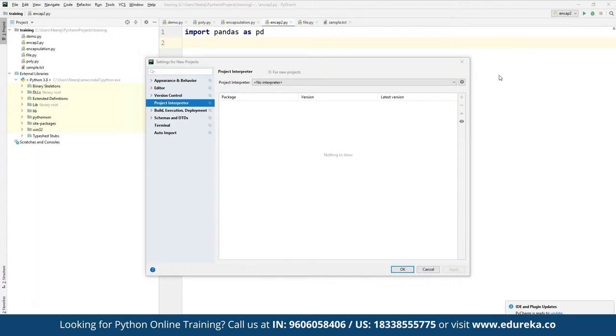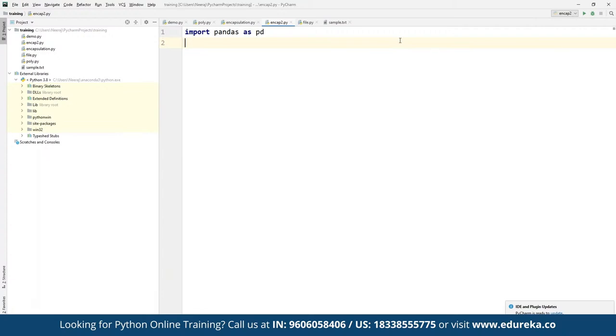In case we want to install more packages, we can click on plus, and we would be able to install any packages directly from there. Sometimes it takes a while for this list to be populated, but then we can make use of all the packages available. As you can see here, we have pip, and currently we're using 3.8 based on Anaconda. Here we have almost every package that we need for data science already available. So let's say we define import pandas as pd. We can define any data frame, for example XYZ. Here we want to create a data frame for web, and we want to first define details for day.